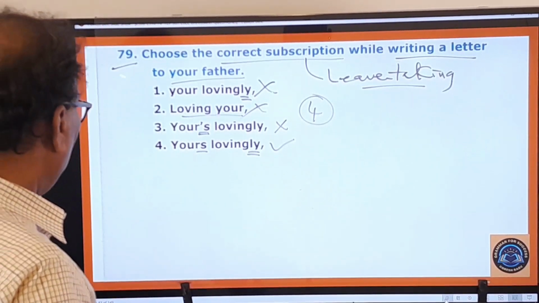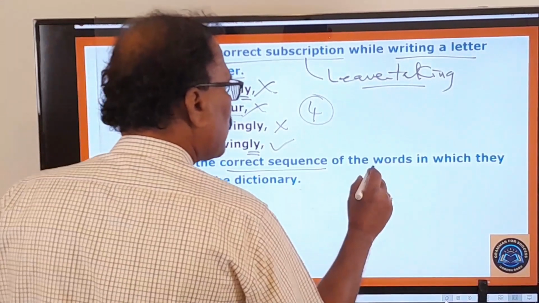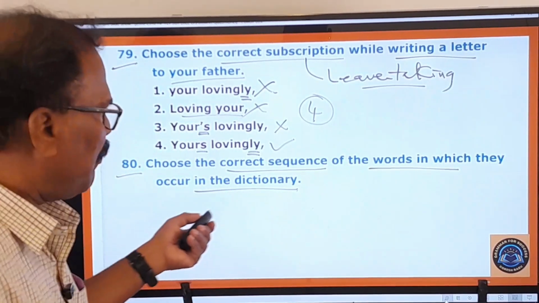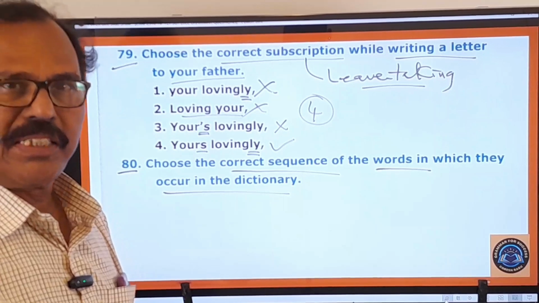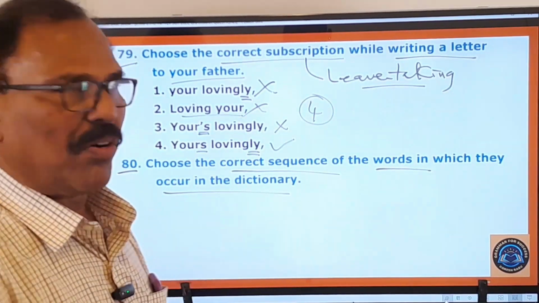And now you move on to the next question. 80th question. Choose the correct sequence of the words in which they occur in the dictionary. So here a few words are given. You have to arrange them in an alphabetical order, just as you find in the dictionary. Okay, right.